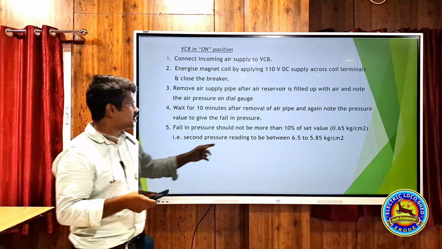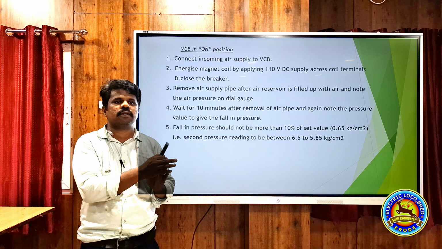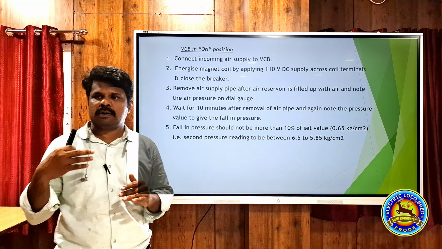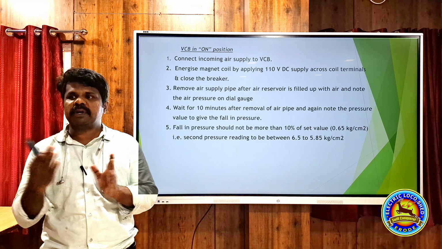6.5 we will set, 0.65 is the set value. So the pressure should not drop below 5.85. The pressure should be at least 5.85. Then only we can ensure that there is no air leak and the air leak is within standard limit and there won't be any problem while operating the VCB. Okay, if the pressure reduction is very high, sometimes the pressure may drop drastically and VCB opening chances are very high.